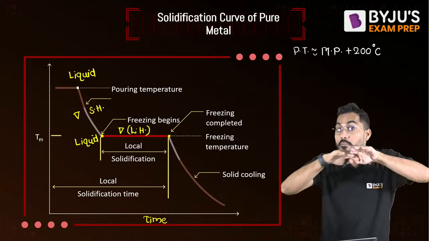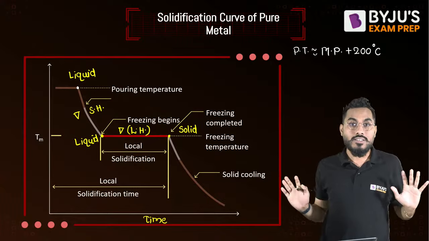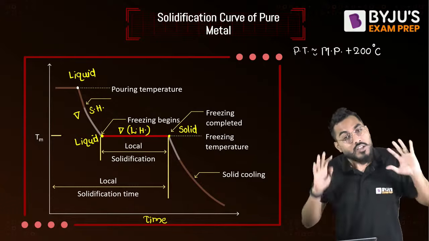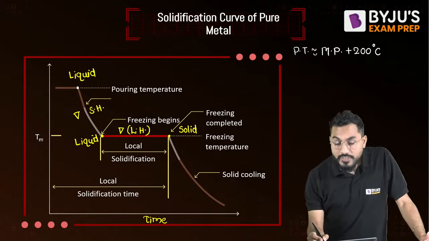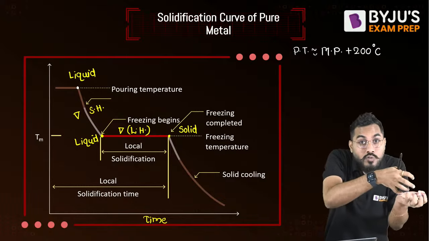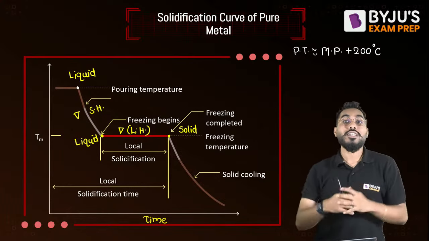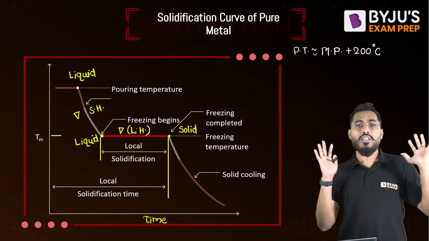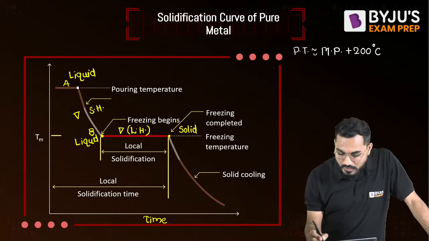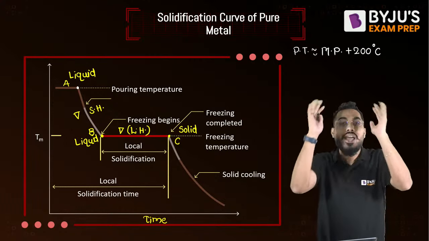Temperature will remain constant. The grain growth will happen, the atoms will come together, atomic bond formation will take place, crystals will form, and solid is formed. But the temperature is still the freezing temperature, which is very high. Whenever the body is converting from liquid to solid, that is solidification, and there is also shrinkage, which is called solidification shrinkage. So this is point A, this is B, this is C, and C is the freezing temperature, a higher temperature.